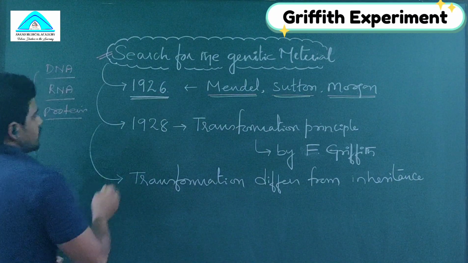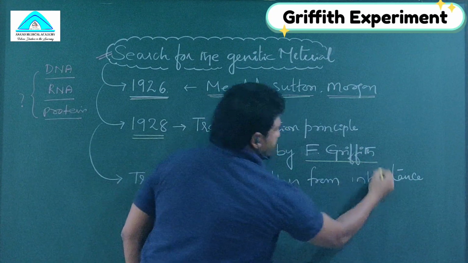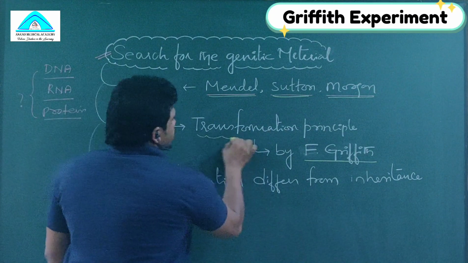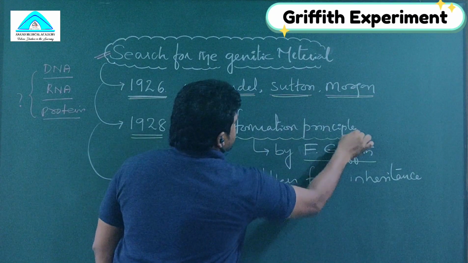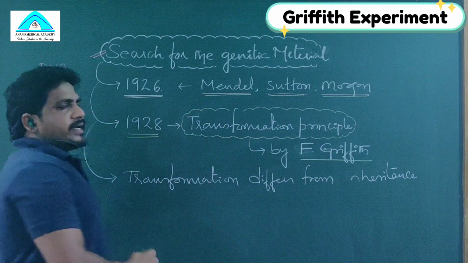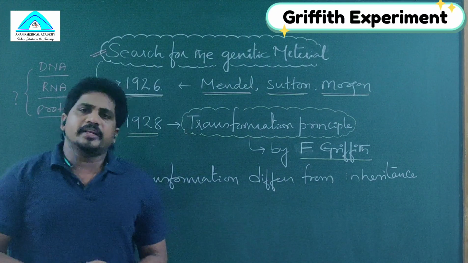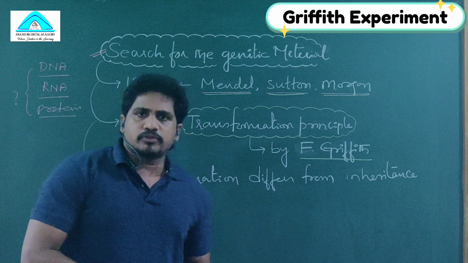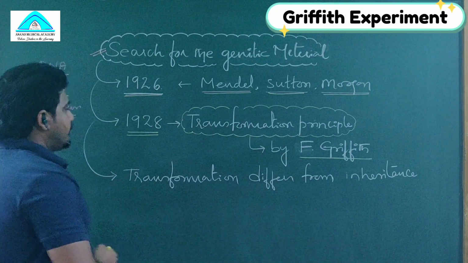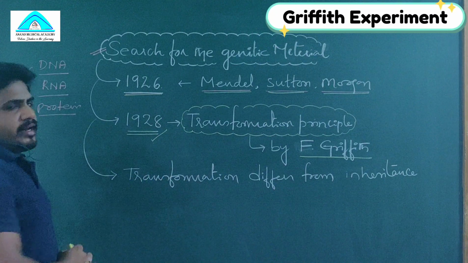After 2 years, in 1928, the scientist Frederick Griffith conducted an experiment called the transformation principle. The transformation principle is also called the Griffith experiment. This is very important for your theory examination also. A 3 marks question we can expect: explain the Griffith experiment in detail. Listen carefully. The Griffith experiment was proposed in which year?